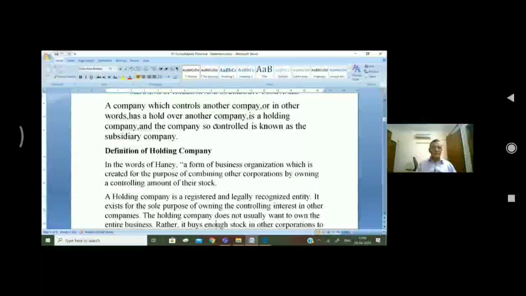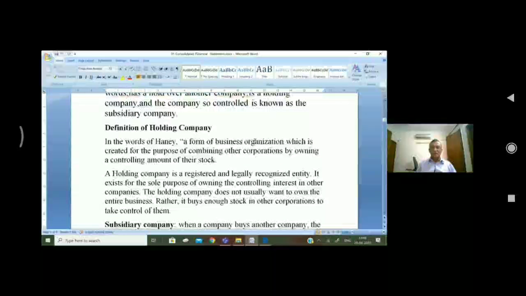Now let us see the definition of holding company. In the words of Henning, a form of business organization which is created for the purpose of combining other corporations by owning a controlling amount of their stock. When I say controlling amount of their stock, it means shares.